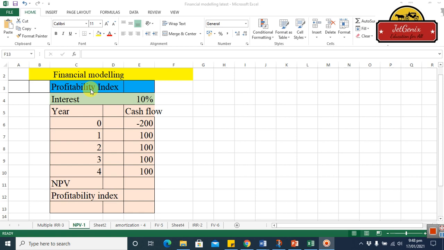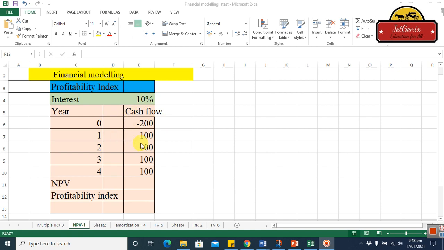First of all, you are going to calculate the NPV of the project, and then the profitability index, because the profitability index is equivalent to the net present value of the project divided by the initial investment. So if you see here, we have some information. The interest rate, let's say the risk free rate, is 10%, okay?